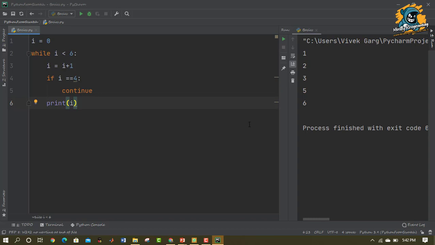I hope the concept of how to use a while loop, what is its syntax, and where we need to use a continue statement or where we need to use a break statement is now clear.